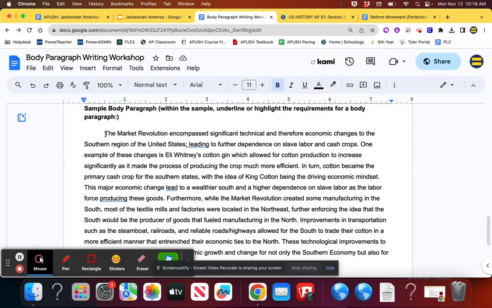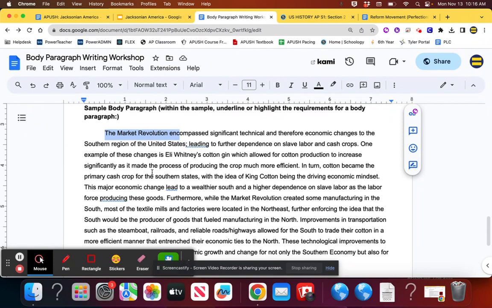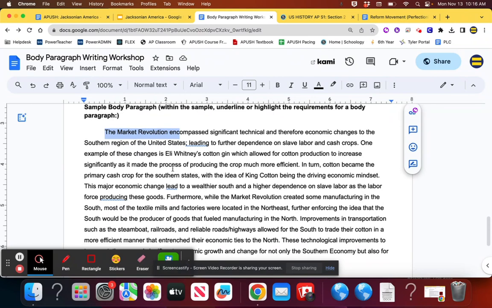Here's the T, the topic. The market revolution encompassed significant technological and therefore economic changes to the southern region of the United States, leading to further dependency on slave labor and cash crops. That's my topic. I'm talking about the market revolution and how technology impacted it. One example, the E, the evidence of these changes, is Eli Whitney's cotton gin, which allowed for cotton production to increase significantly as it made the process of producing the crop much more efficient.